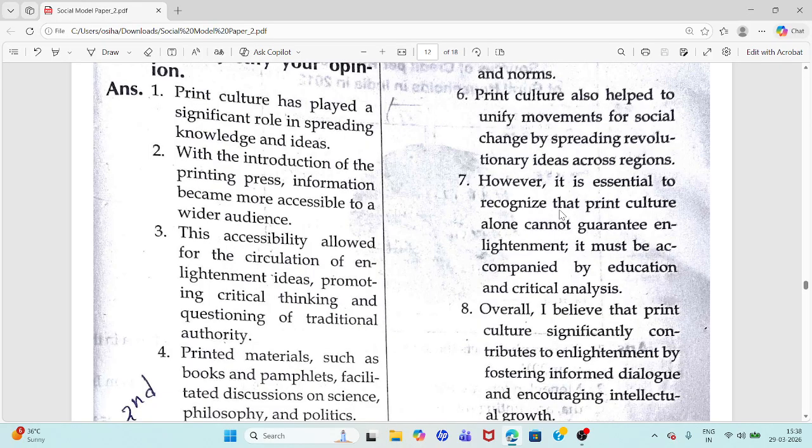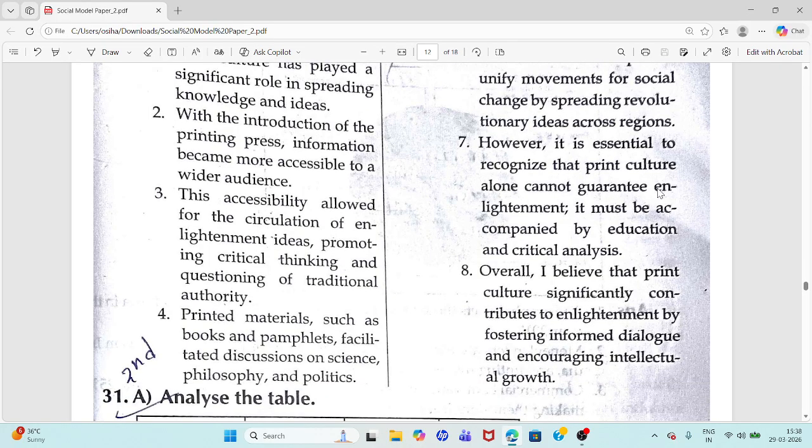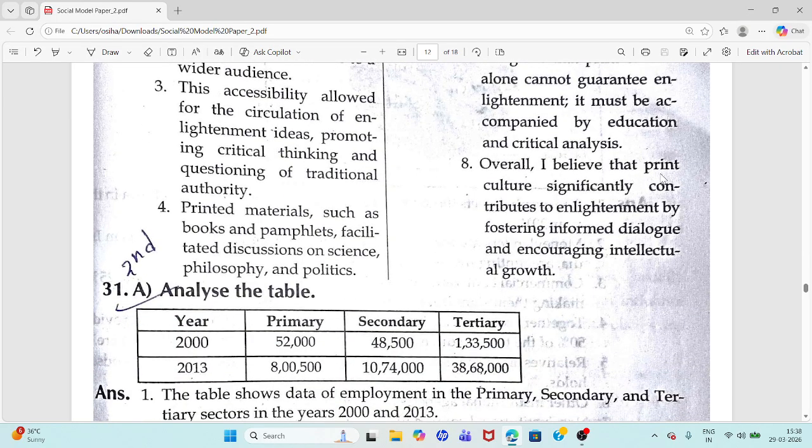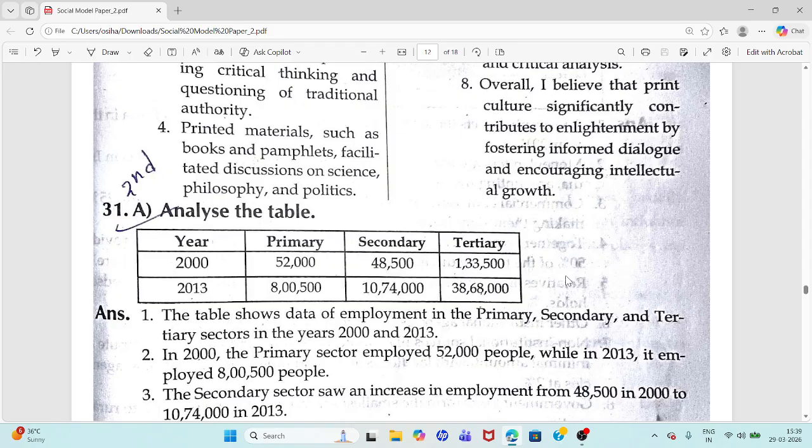However, it is essential to recognize that print culture alone cannot guarantee enlightenment. It must be accompanied by education and critical analysis. So, education and critical analysis are also important to enlighten, not only print culture. Overall, I believe that print culture significantly contributes to enlightenment by fostering informed dialogue and encouraging intellectual growth.